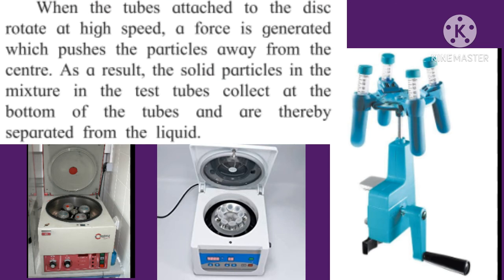When the tubes attached to the disc rotate at high speed, a force is generated which pushes the particles away from the center. As a result, the solid particles in the mixture in the test tubes collect at the bottom of the tubes and are thereby separated from the liquid.